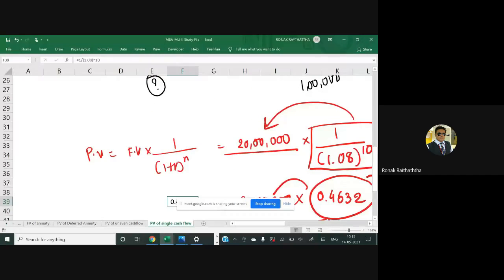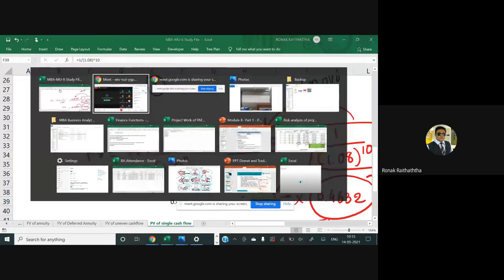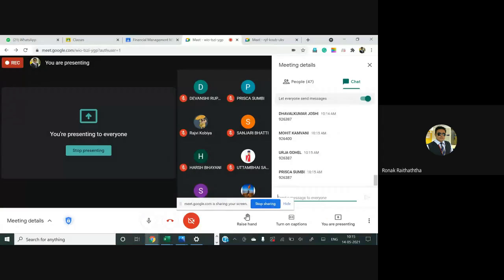Okay, so may I have the confirmation that you are there with me till now? Very simple to understand. Present values of the single cash flows. Confirmation, please, all of you. Yes, Miss Priska is getting the answer. Miss Urja is as well. Mr. Mohit, Mr. Dhaval too. Confirmation received from Mr. Harsh. Good. Nandini. Excuse me, sir. Yes, Mr. Hardik. Can you repeat once again?